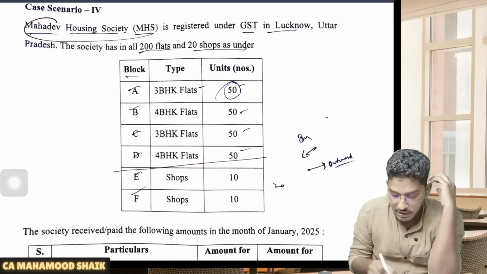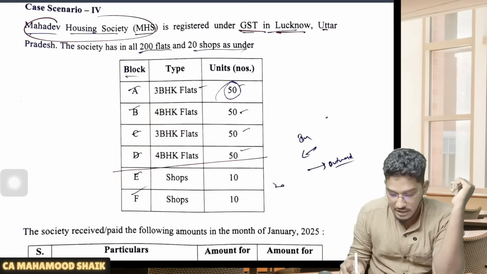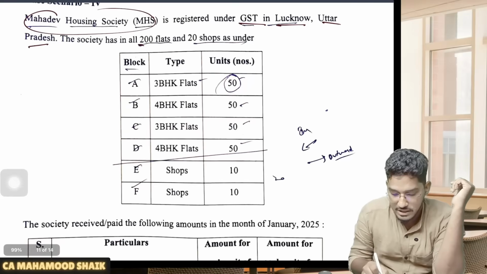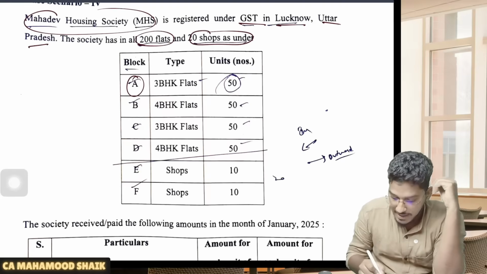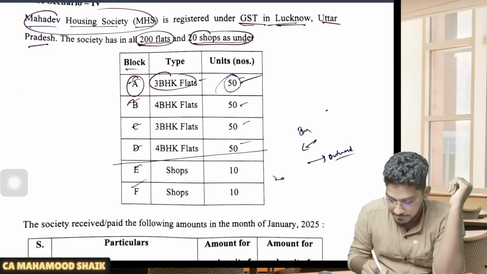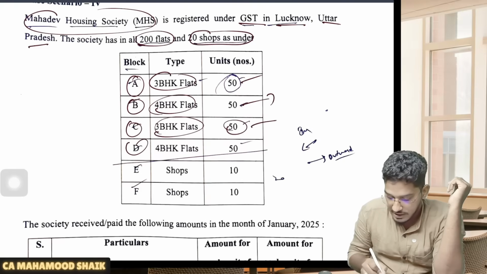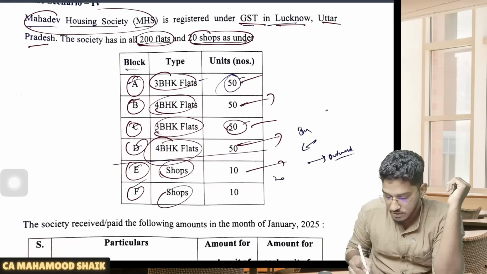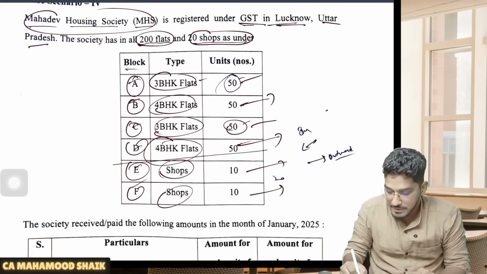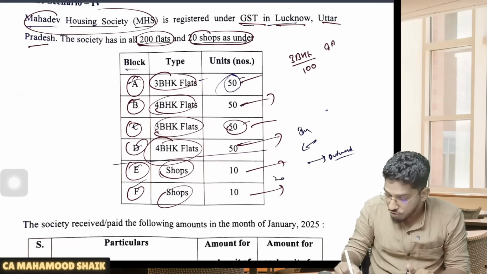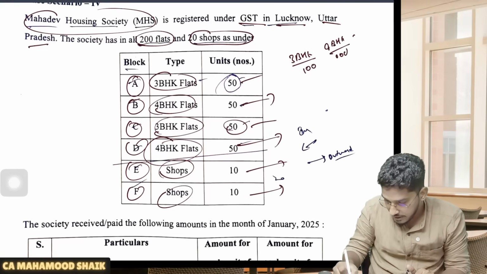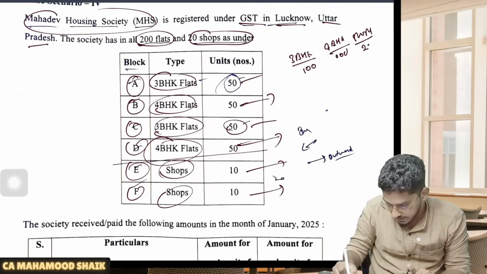So Mahadev Housing Society is registered under GST in Lucknow, Uttar Pradesh. The society has in all 200 flats and 20 shops as under. In A block, they have 3 BHK flats, 50. In B block, 4 BHK flats, 50. C block, 3 BHK flats, 50. D block, 4 BHK flats, 50. And in E block, we have 10 shops. In F block also we have 10 shops. That means totally 3 BHK flats we have 100, 4 BHK flats we have another 100, and the shops we have 20.